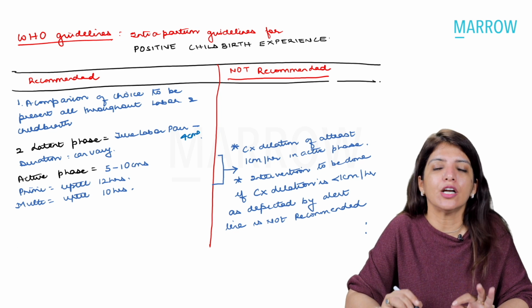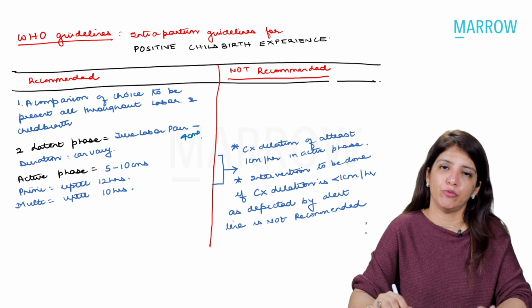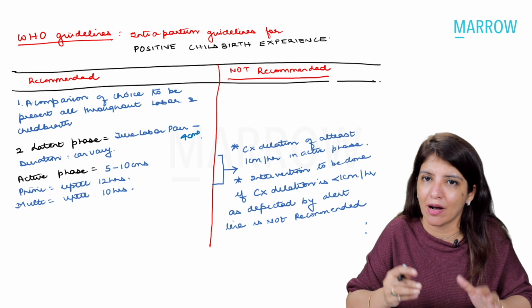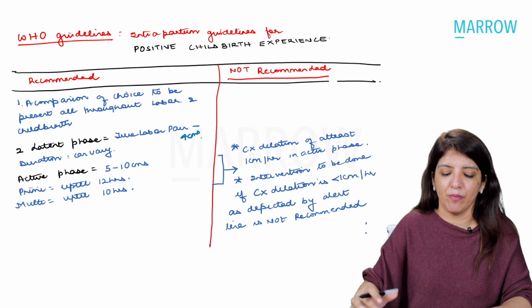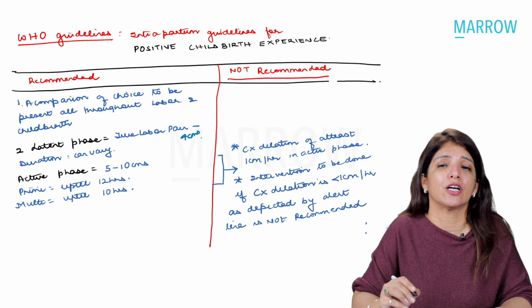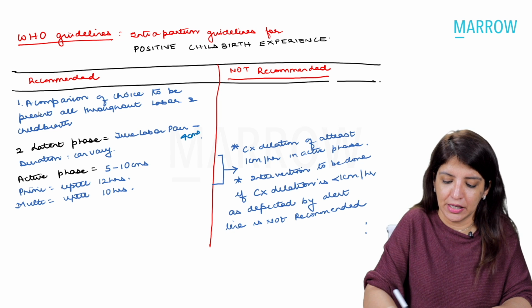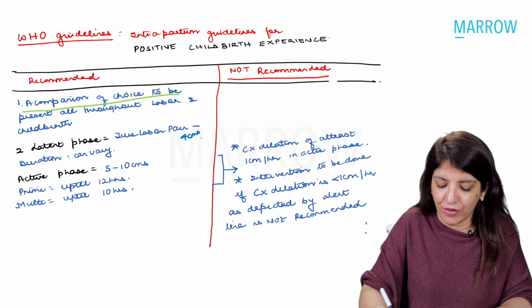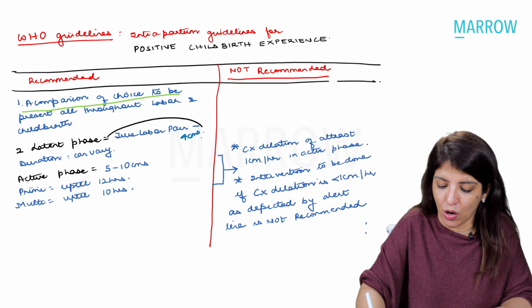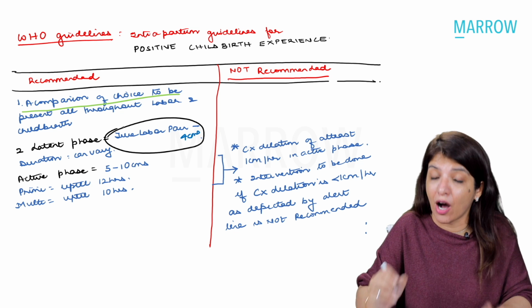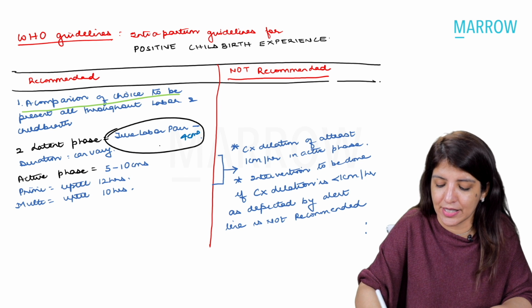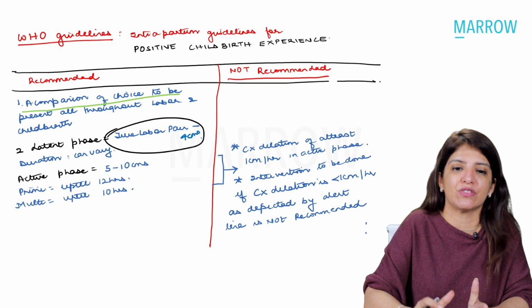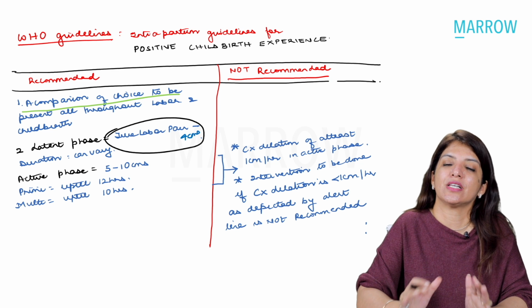And yes, there are a few confusing statements which are given by WHO. So I'm going to tell you how you are going to answer those questions if questions come on those confusing areas. Number one, WHO recommends that for a parturient female, a female who is in labor, a companion of choice can be present. That is recommended by WHO. Now, a very important change which WHO has given is that the latent phase, according to WHO's modified guidelines, is from true labor pains up till 4 centimeters. From 5 centimeters to 10 centimeters is the active phase.